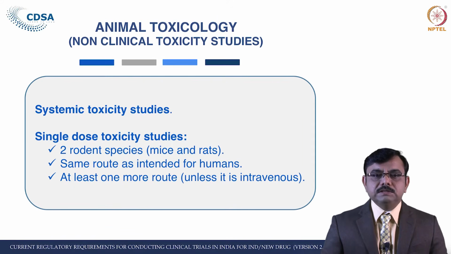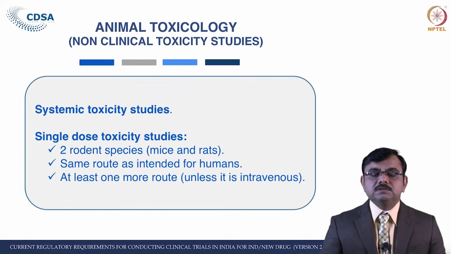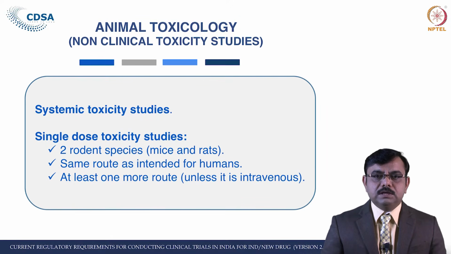The first test is the systemic toxicity study. It has sub-tests. It can be single dose or multiple dose. We will see one by one. The single dose toxicity study. These studies should be carried out in rodent species. At least 2 rodent species are required for this test. The rodent species mostly used are mice and rats, using the same route as intended for the human.